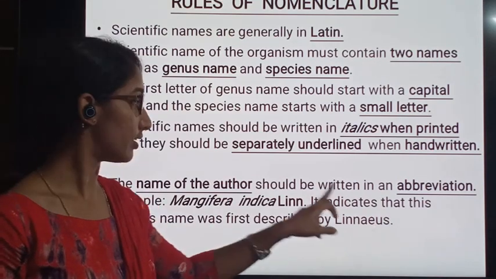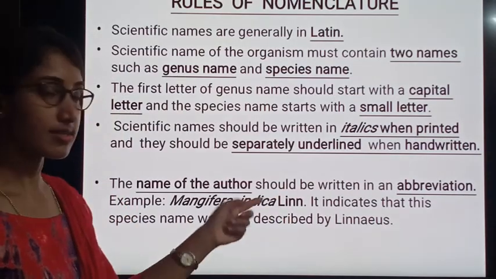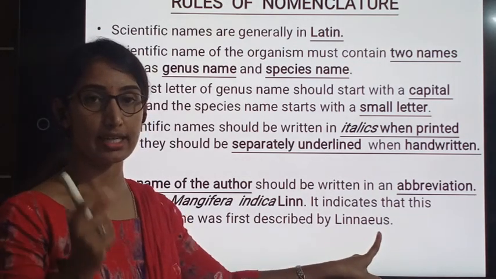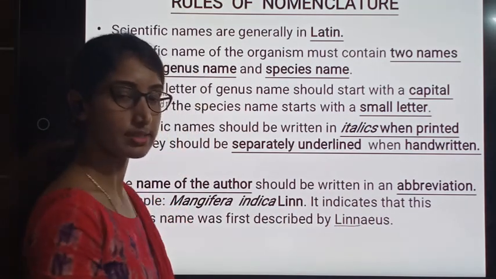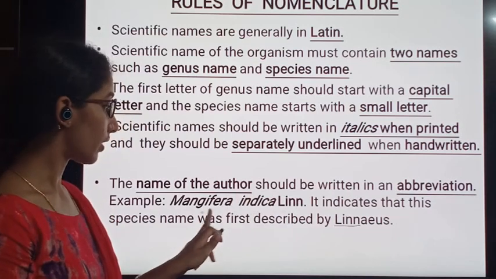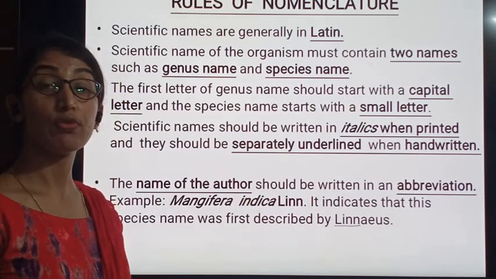That is what this rule states. Hence the first letters of his name are in abbreviated form. Mangifera indica Linn is the scientific name of mango.